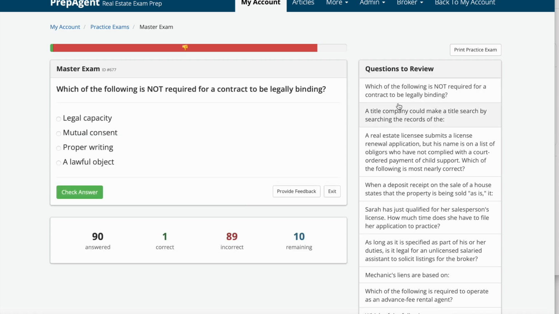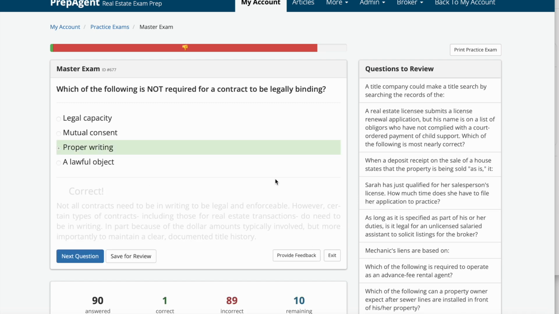Which of the following is not required for a contract to be legally binding? A, legal capacity, B, mutual consent, C, proper writing, or D, lawful object. The answer is C, proper writing.